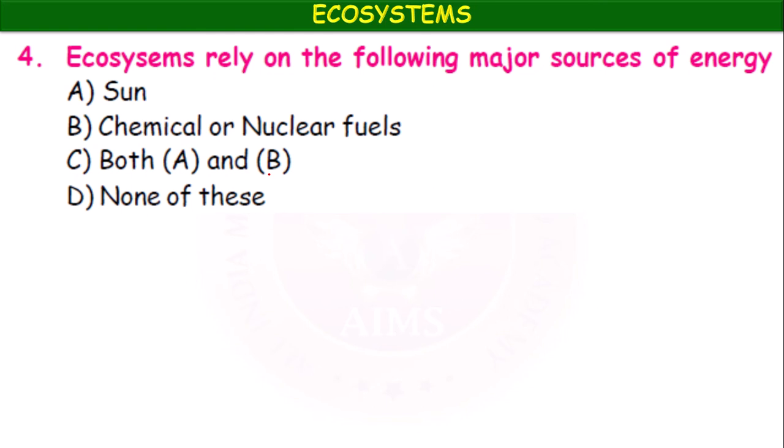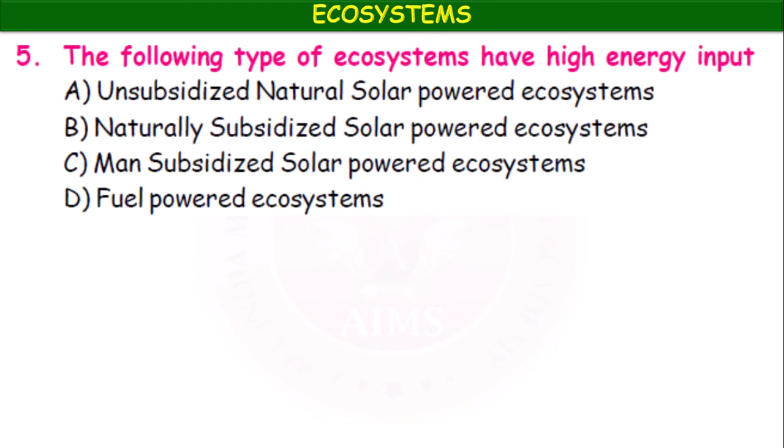Ecosystems rely on the following major sources of energy. What are they? Option A, sun. Option B, chemical or nuclear fuels. Option C, both A and B. Option D, none of these. So ecosystems rely on both the sun and chemical energy or nuclear fuels.